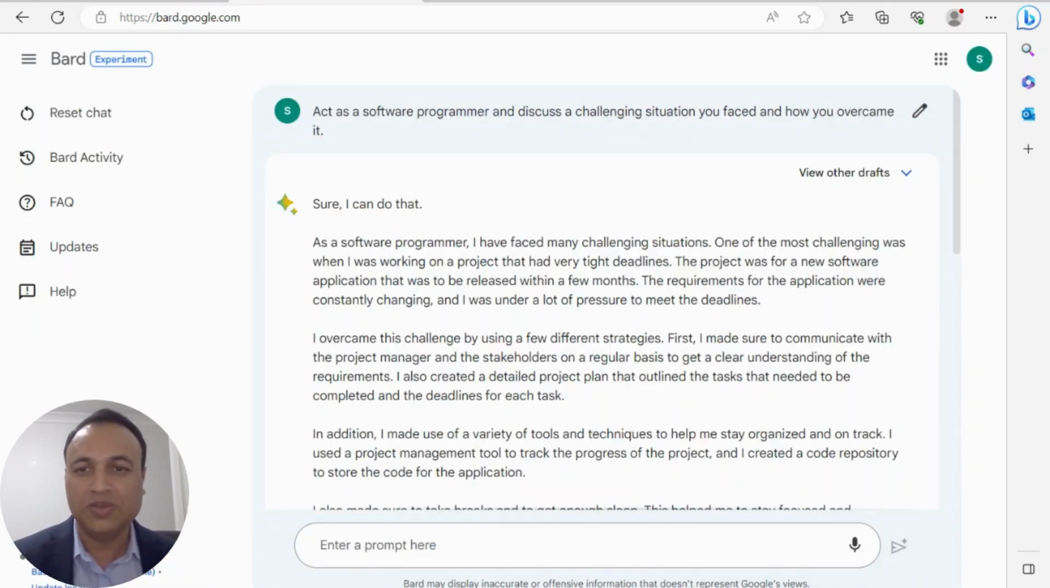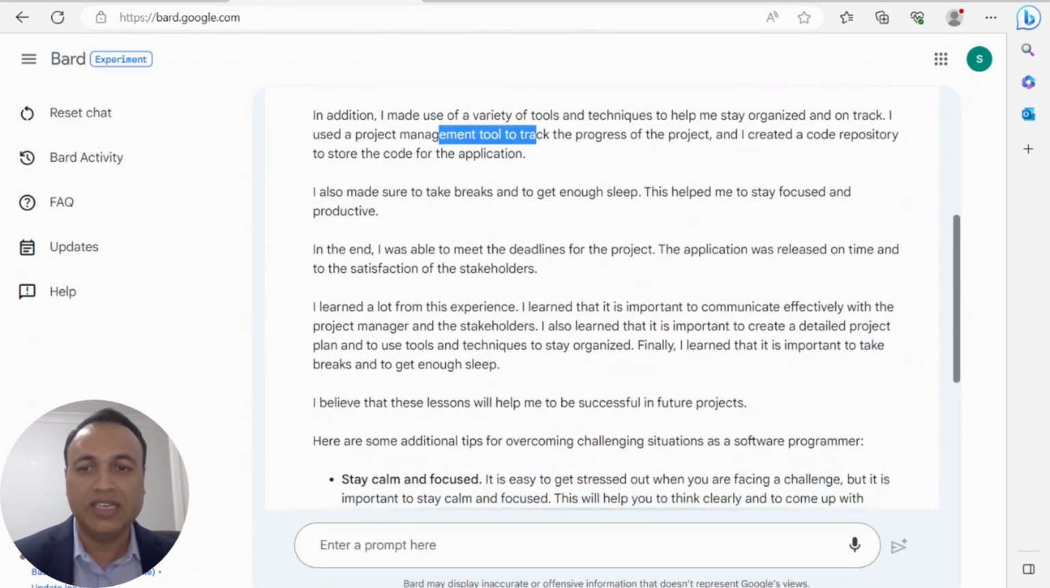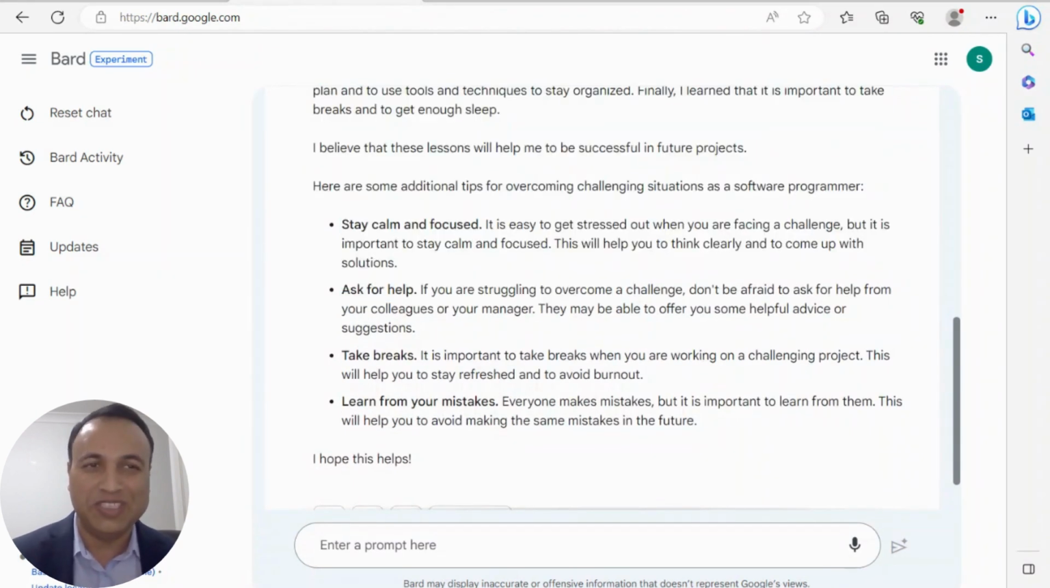Same goes for Google Bard. Google Bard is acting as a software programmer, describing a situation, the challenge, and then how Google Bard was able to overcome that situation. Therefore, both AI models did a really good job. They acted in the role that was given to them, and then they discussed a situation and the answer as well. I'm going to give 10 marks to ChatGPT and 10 marks to Google Bard.